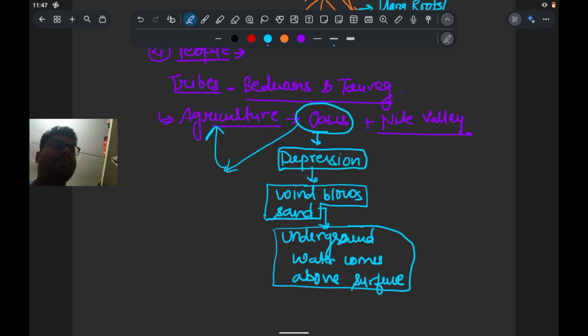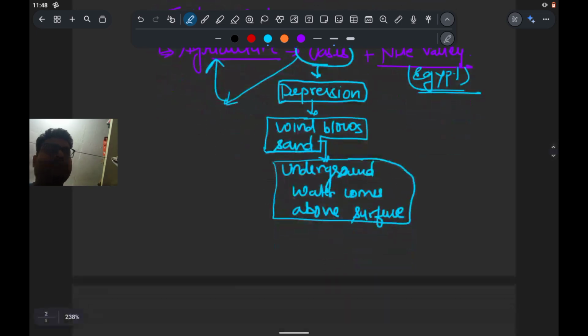And second is the Nile River Valley, that is the region of Egypt. So here the oasis and the Nile Valley help for the agriculture.